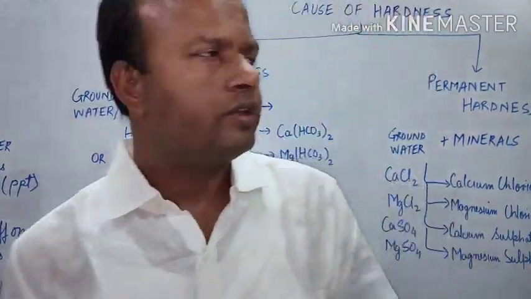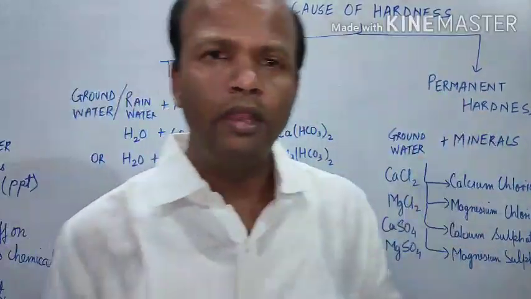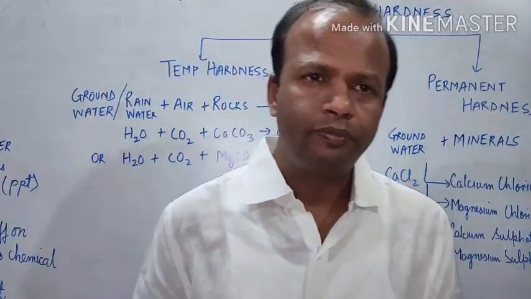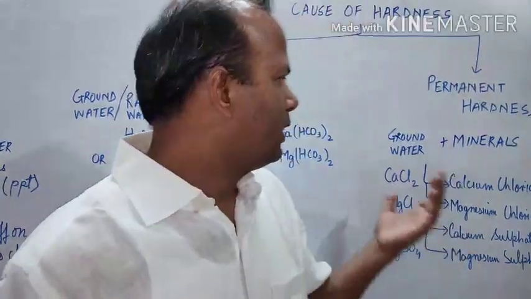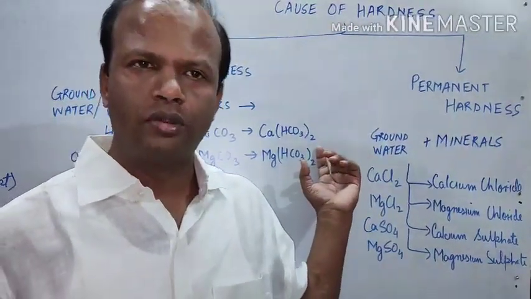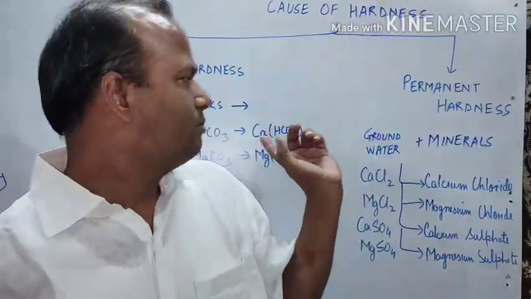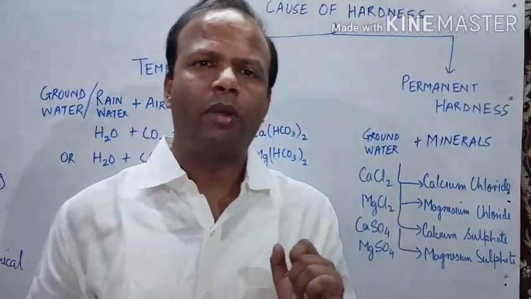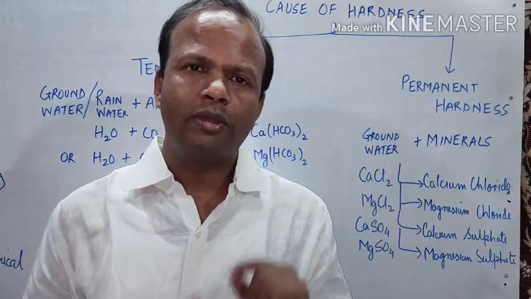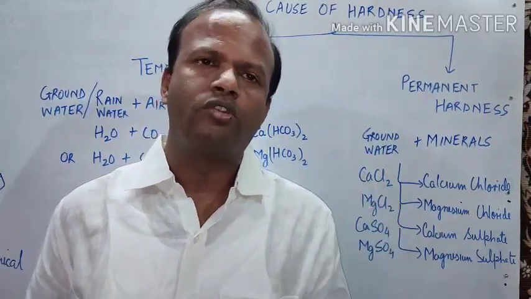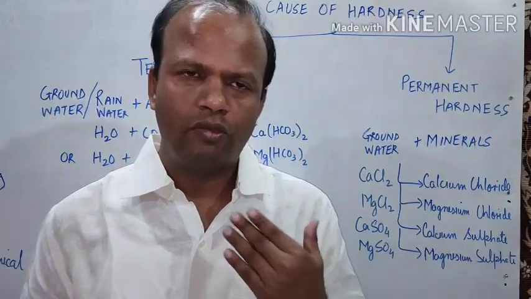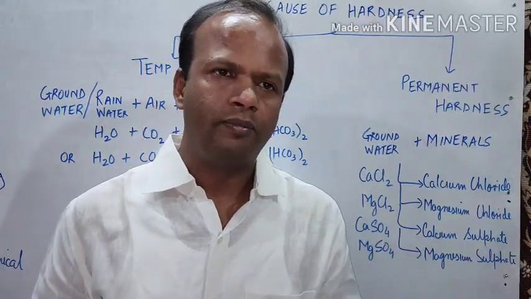So what are the causes of temporary hardness and permanent hardness? The cause of temporary hardness is basically bicarbonates, that is calcium bicarbonate and magnesium bicarbonate. If these compounds are present in any water, it will be the cause of temporary hardness. The water will become temporarily hard.